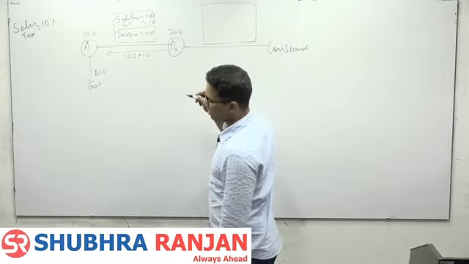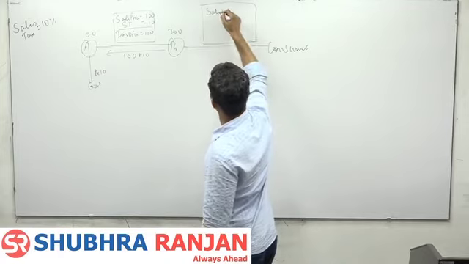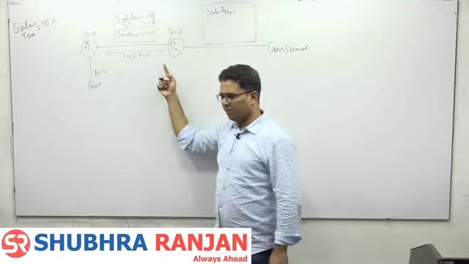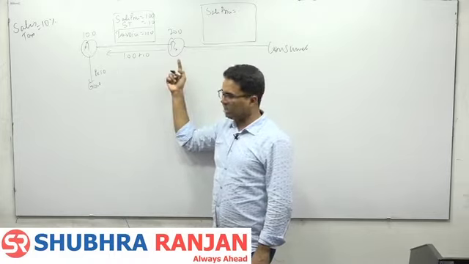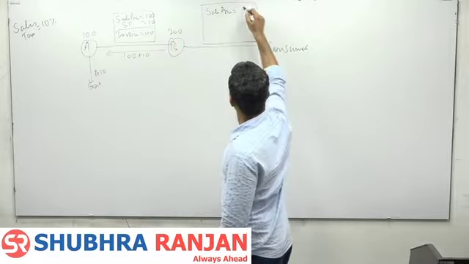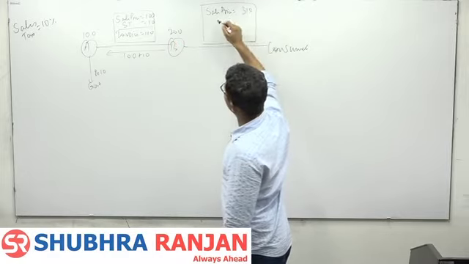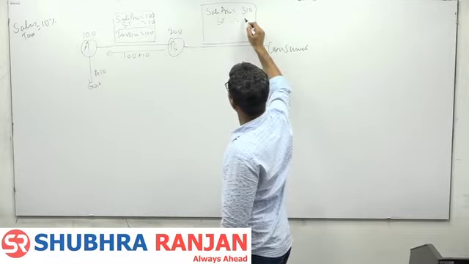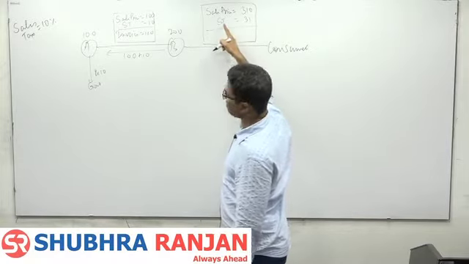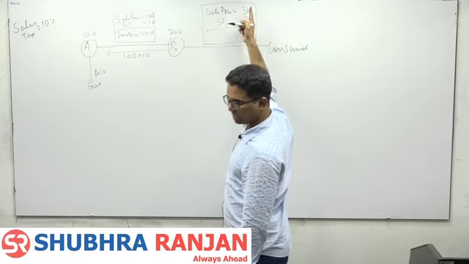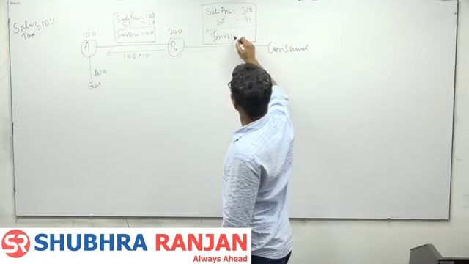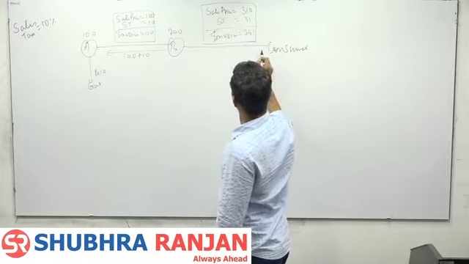Now B, at what price will B sell? See, B purchased at 110 and for his work B wants 200. So B will sell at 310. Sales tax 31. Sales tax is imposed on sale price. Sale price is 310. So invoice 341.